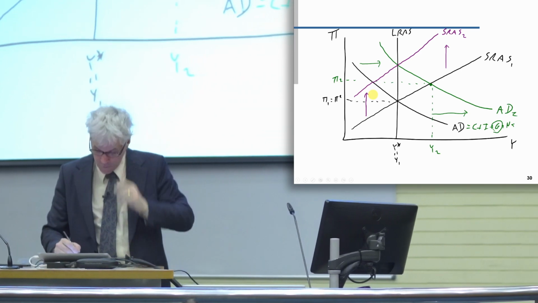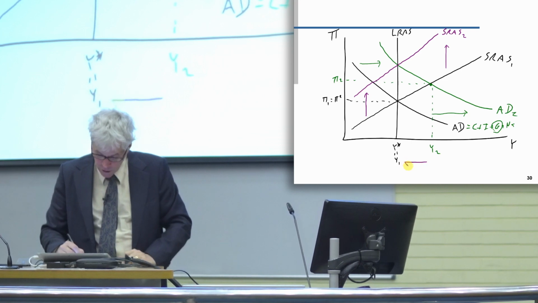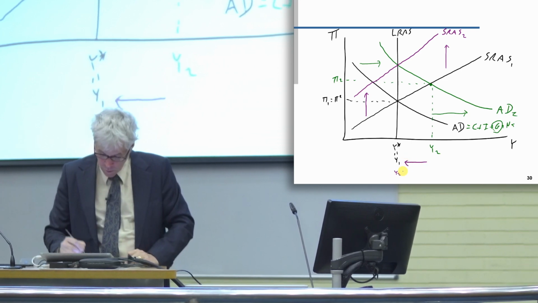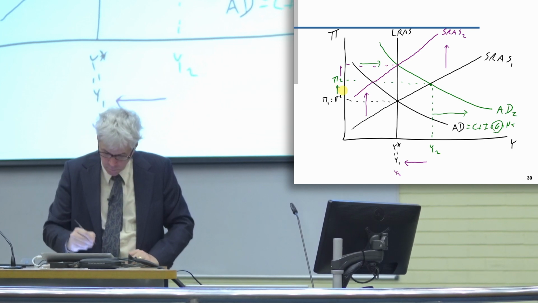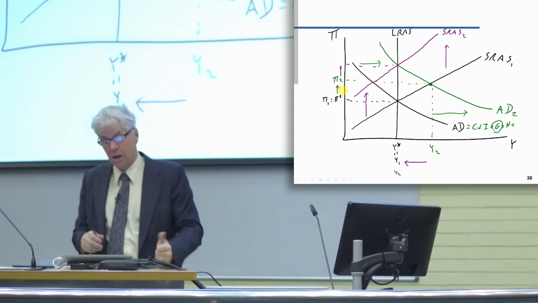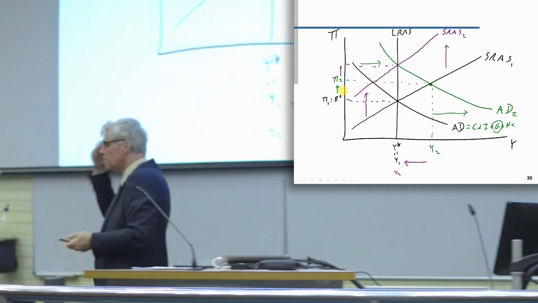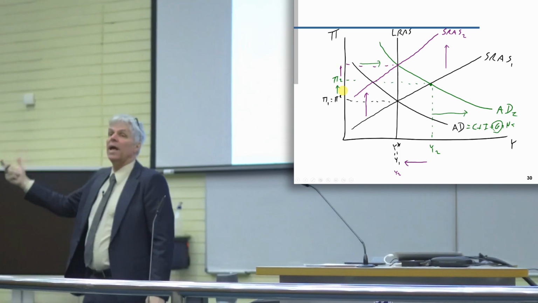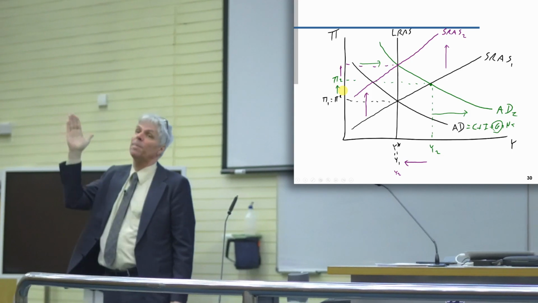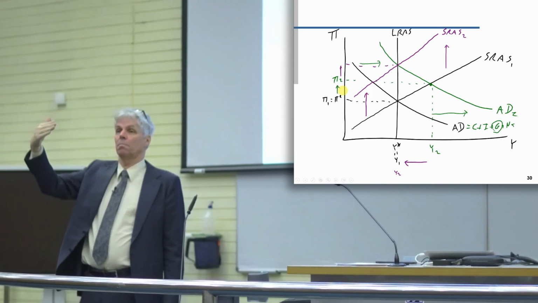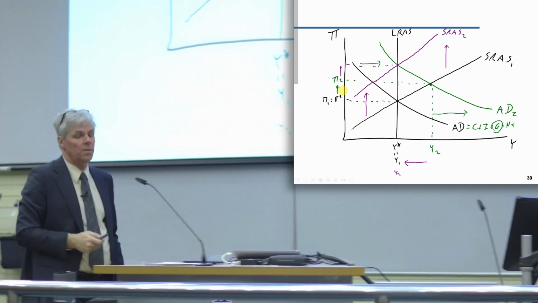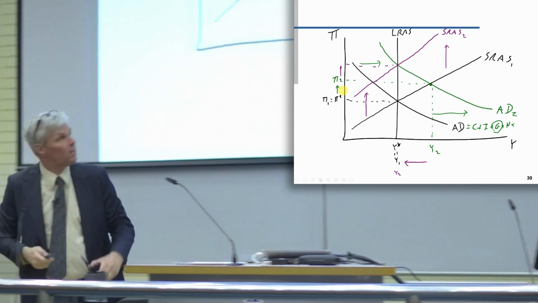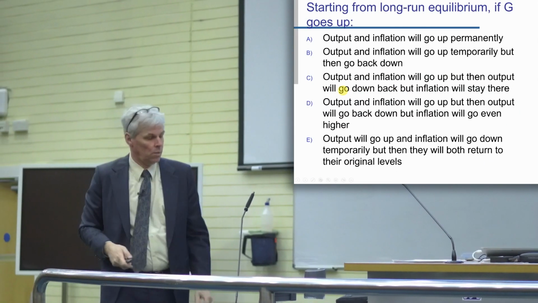And so over time, output goes back down, Y2, and inflation goes up even more. So in the long run, initially output and inflation go up, and then in the long run output comes back down, but inflation goes even higher. Leaving well enough alone with other things, right? So in this case, we go back to our question. We can see what we've got.